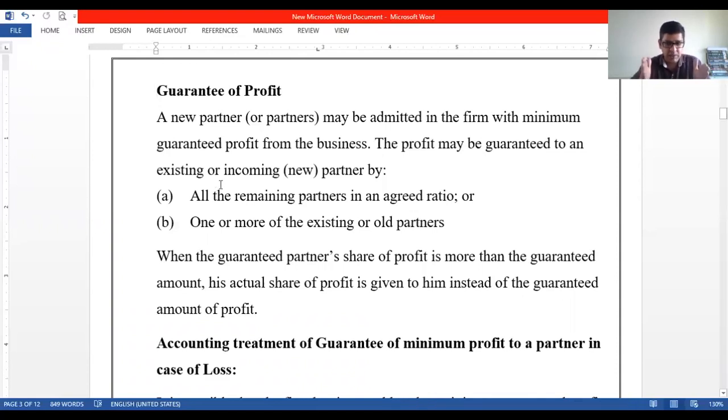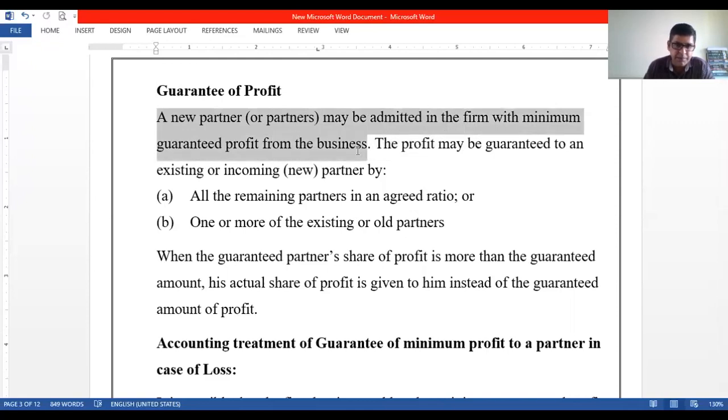So like he is there with the firm for a long period of time. Okay, that is just one example, right? It may be any other case. So remaining partners may assure some amount of guarantee to the other partners, right? Or partner. Let us read this. A new partner or partners may be admitted in the firm with a minimum guaranteed profit from the business.